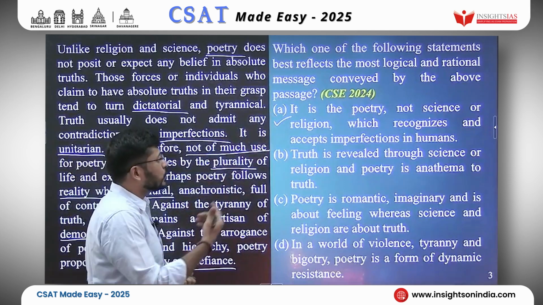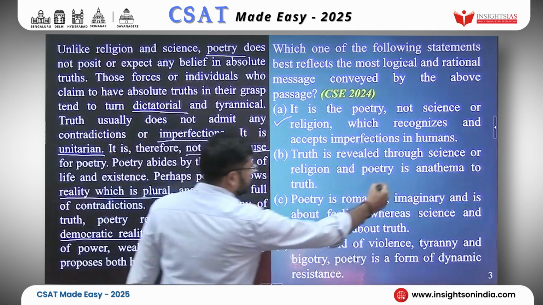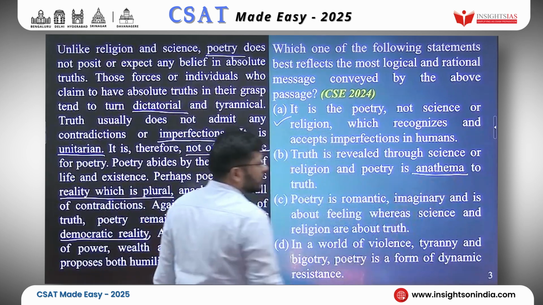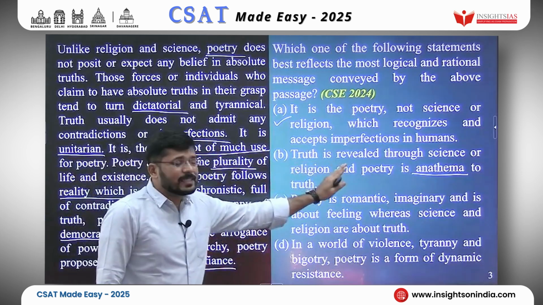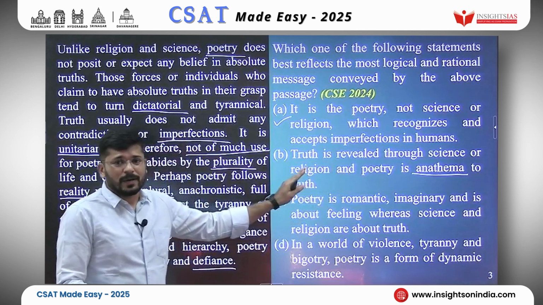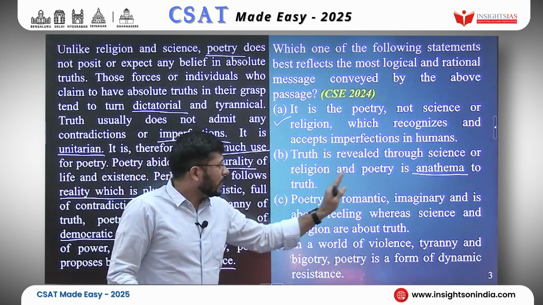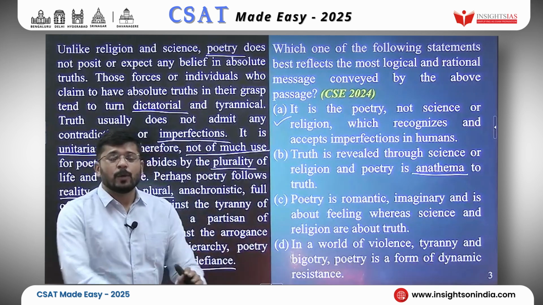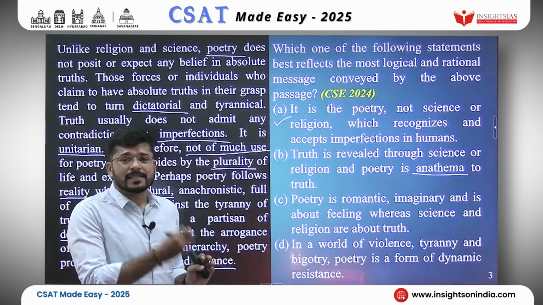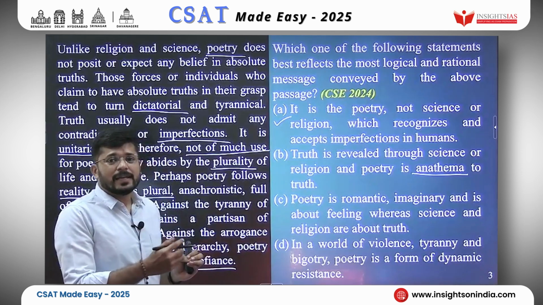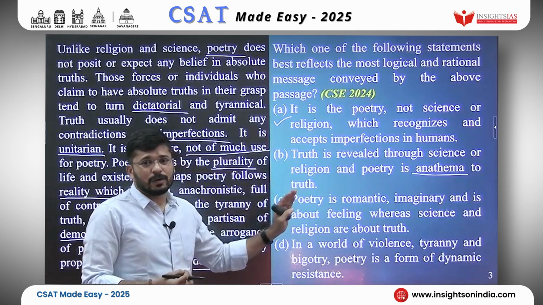Option B: Truth is revealed through science or religion, and poetry is anathema to truth. Anathema. What do we understand by poetry is anathema to truth? This is a bit of a stretch of an argument. This would be a bit extreme to say. It means that poetry is almost repulsed by truth. Poetry dislikes truth. Poetry is very much repulsed, very much in disagreement with truth.